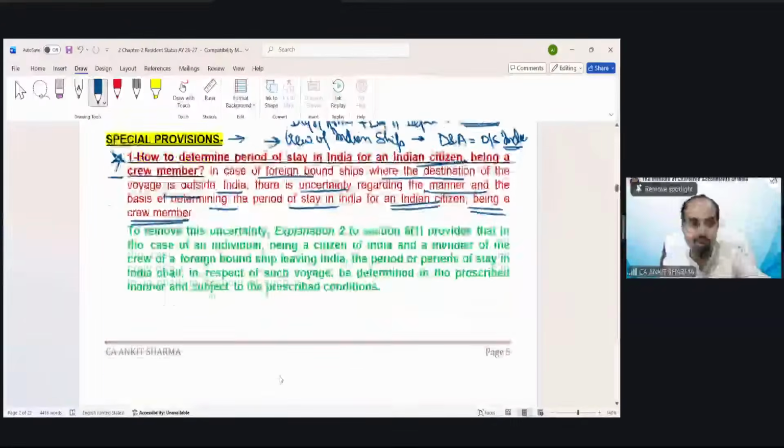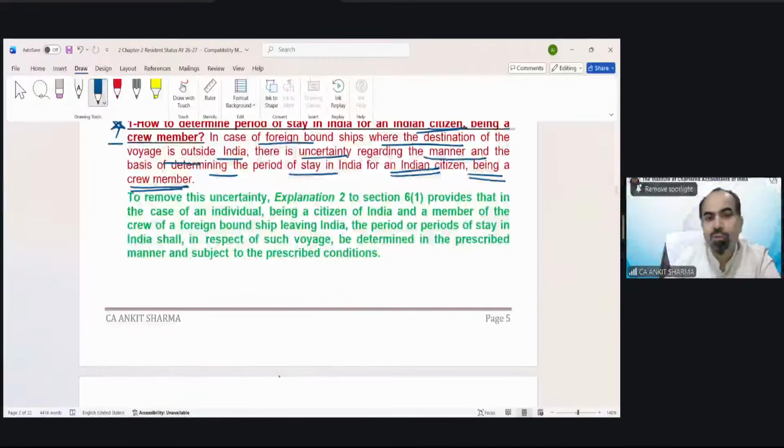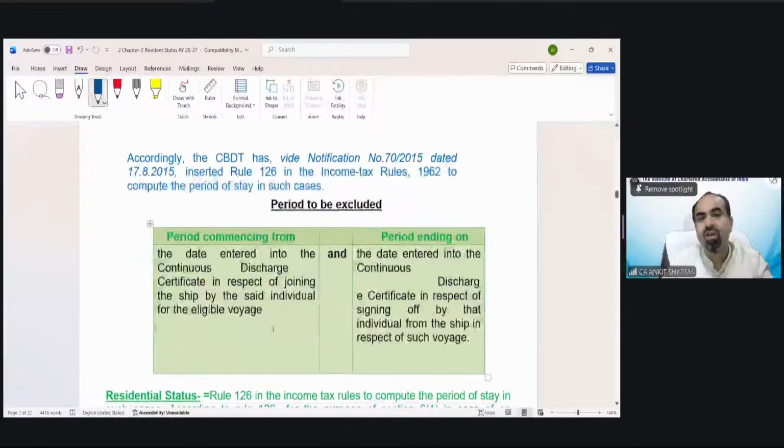What exactly are the provisions? To remove this uncertainty, Explanation 2 to Section 6(1) provides that in case of an individual being a citizen of India, a member of the crew of a foreign bound ship leaving India, the period of stay in India shall be as prescribed in the conditions. So this is the concept which explains that the day of departure and arrival should be treated as outside India. The language is different, but the meaning is exactly the same. It says the period to be excluded.